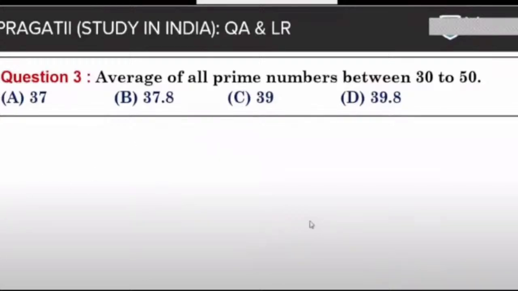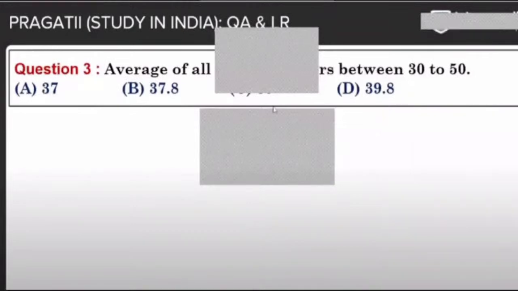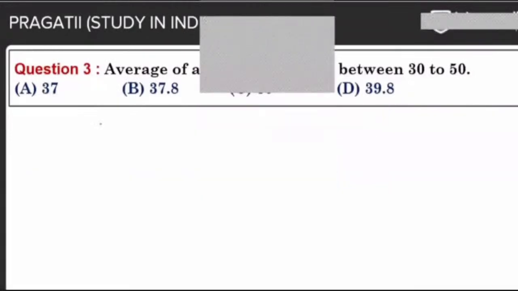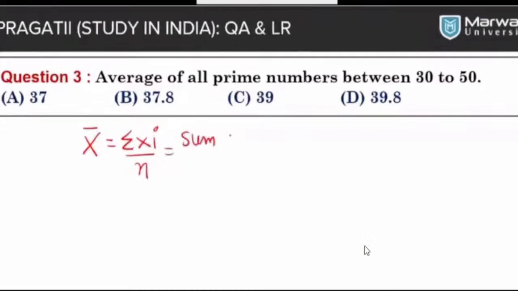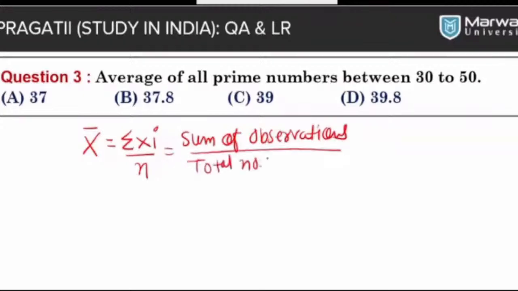The formula is x bar is equal to sigma xi divided by n. So we can say that it is the sum of observations divided by the total number of observations. You have to keep this formula in your mind if you want to solve the questions of average.